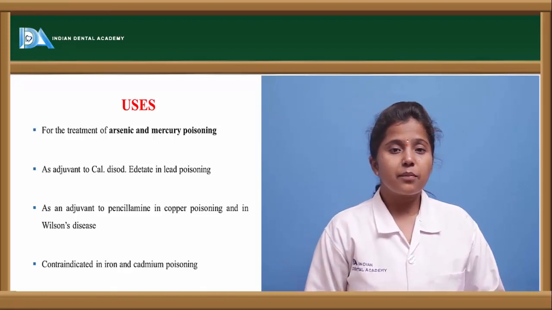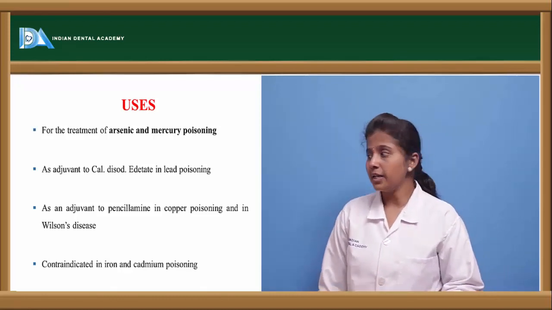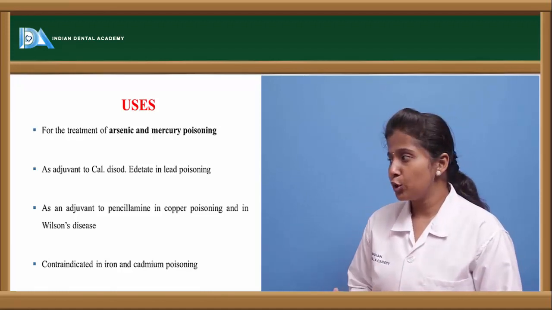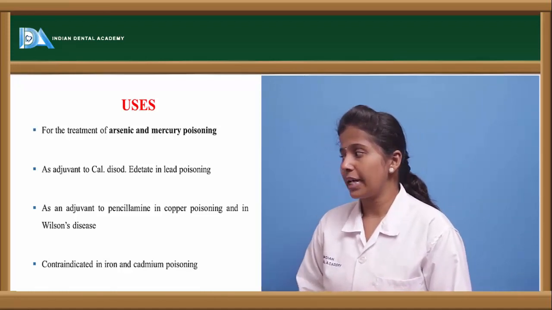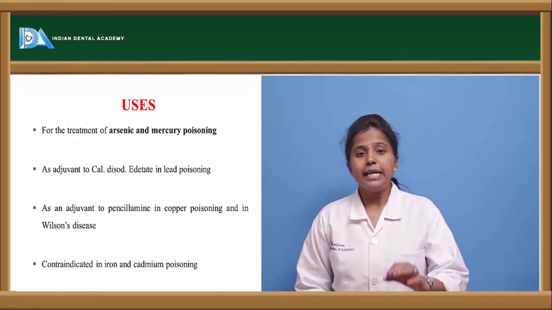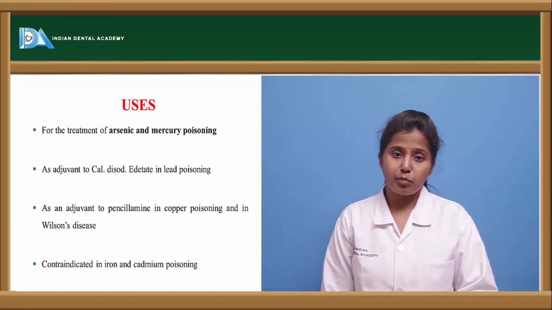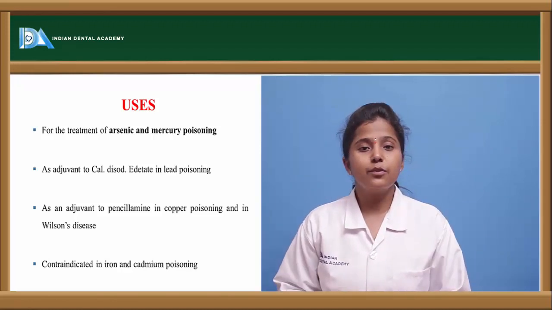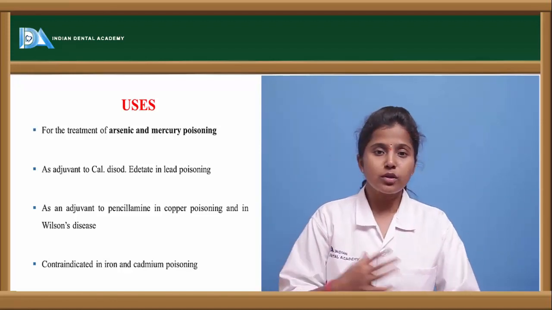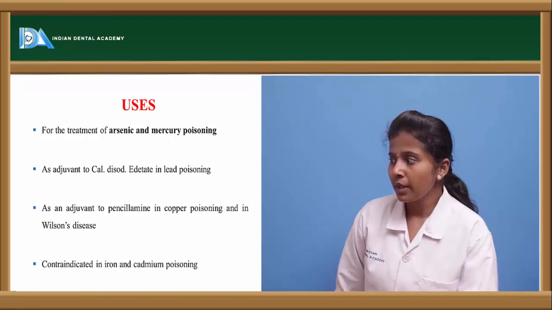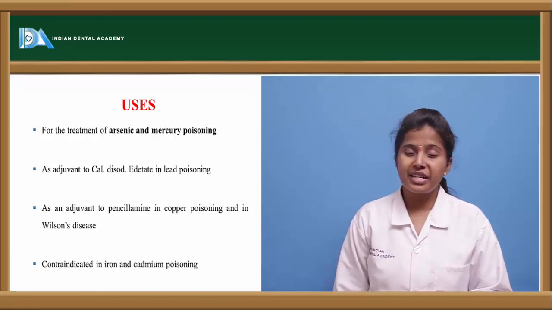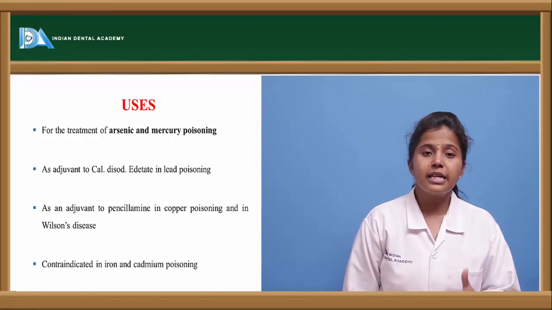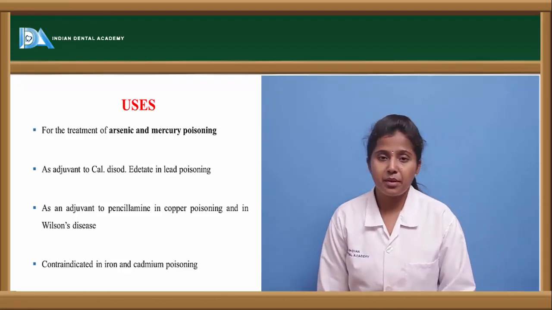Dimercaprol is mainly used in arsenic and mercury poisoning. Along with that, it is given as an adjuvant to calcium disodium EDTA in lead poisoning. EDTA is mainly recommended in lead poisoning, so dimercaprol is used as an adjuvant. If it is given with calcium EDTA, it shows a synergistic effect in lead poisoning. It is also used as an adjuvant to penicillamine in copper poisoning. And it is contraindicated in iron as well as cadmium poisoning.